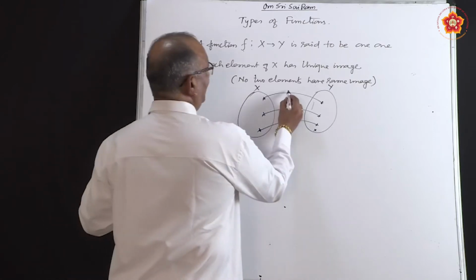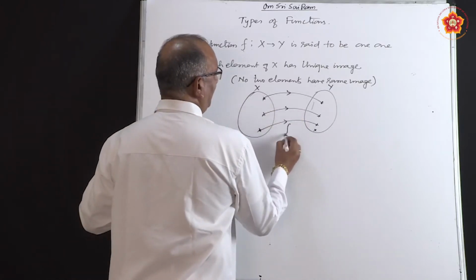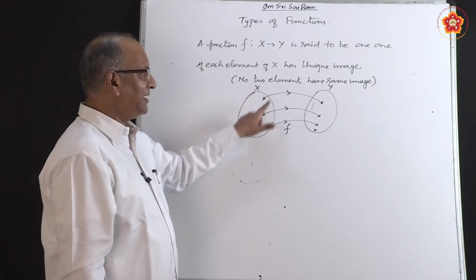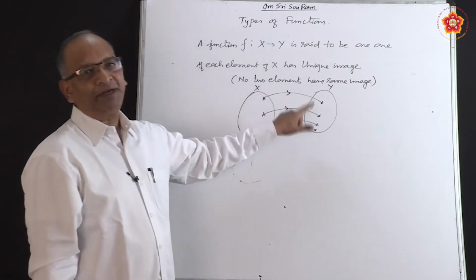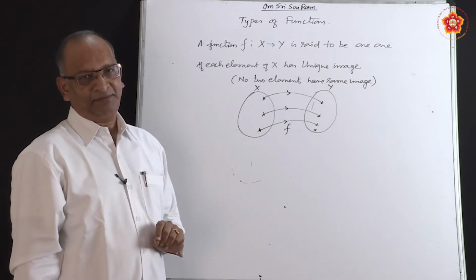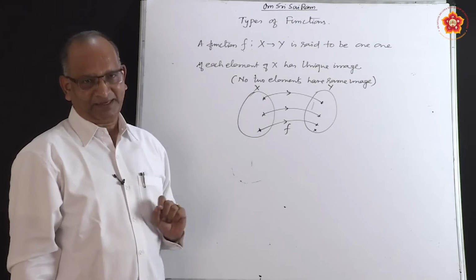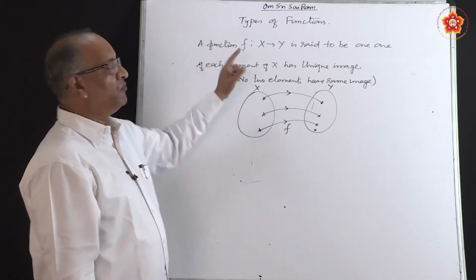So this particular function we call it 1 1 because each element is independently connected to different elements of second set. No two elements have got same image, basically that. So the function is said to be 1 1.